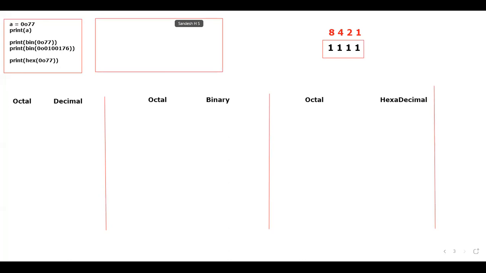Just keep on observing. I'm going to highlight this. Octal to decimal. Octal to binary. Next is the last one. Octal to hexadecimal. Octal to decimal, octal to binary, octal to hexadecimal.